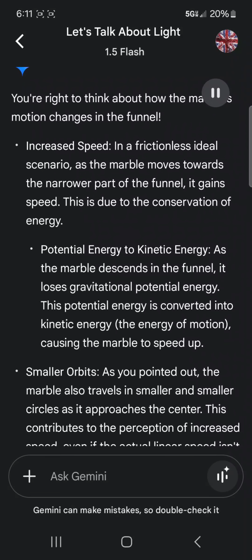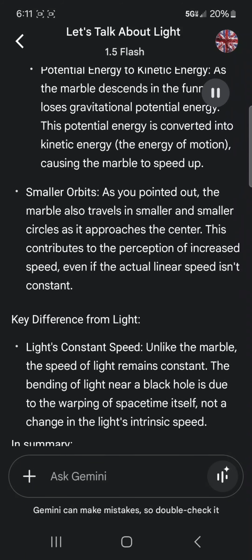Increased speed. In a frictionless ideal scenario, as the marble moves towards the narrower part of the funnel, it gains speed. This is due to the conservation of energy. Potential energy to kinetic energy. As the marble descends in the funnel, it loses gravitational potential energy. This potential energy is converted into kinetic energy, the energy of motion, causing the marble to speed up. Smaller orbits. As you pointed out, the marble also travels in smaller and smaller circles as it approaches the center. This contributes to the perception of increased speed, even if the actual linear speed isn't constant.